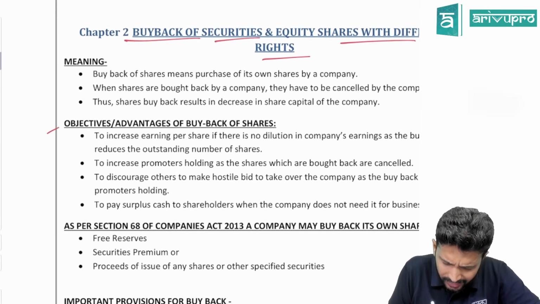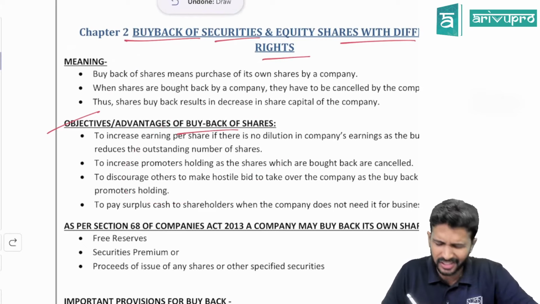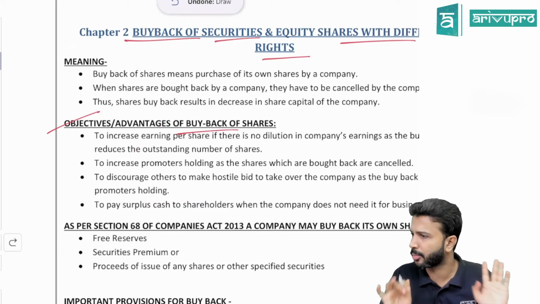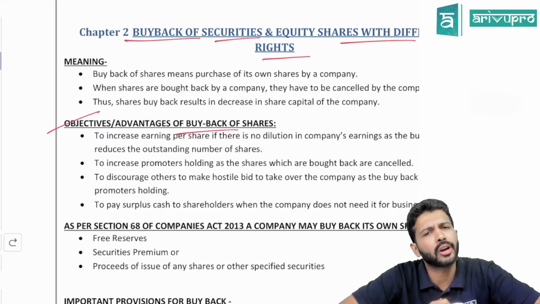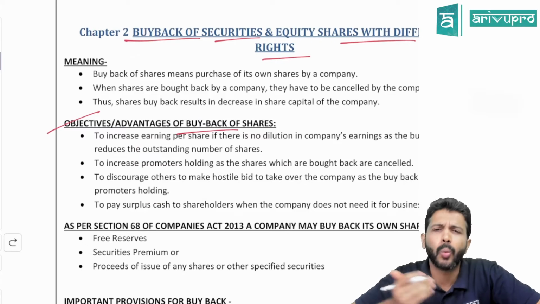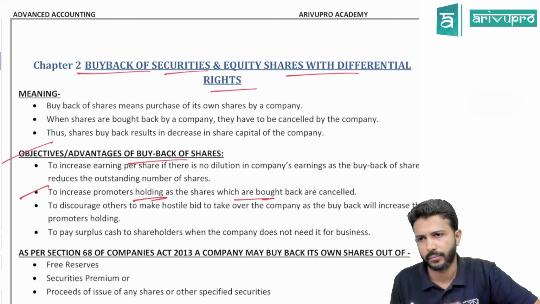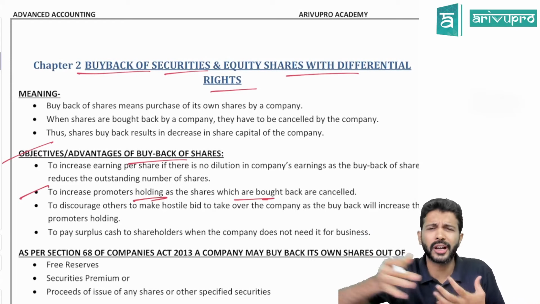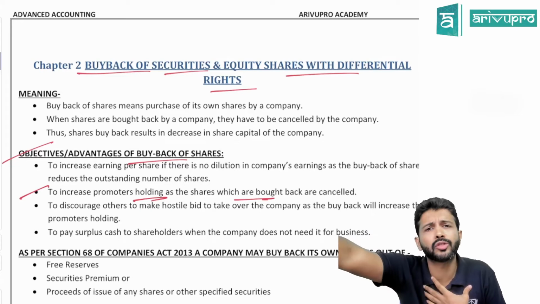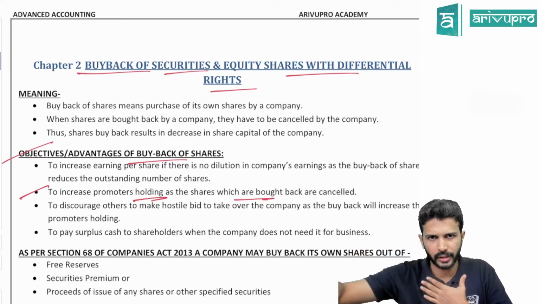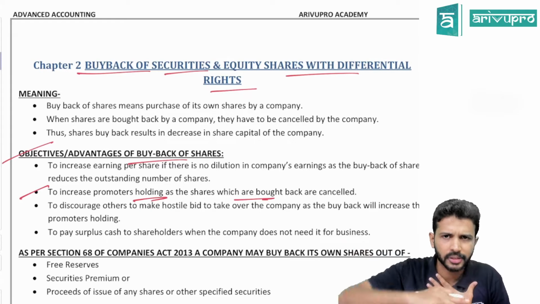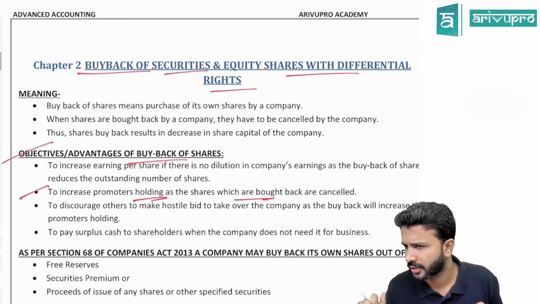Before we dive into the topic, I'll take you through a small scenario, or maybe some advantages of buyback, which are not much tested in examination, mostly just given in the study material. Why do companies resort to buyback of equity shares? One, to increase the promoters' shareholding. Suppose I hold about 40% and all of you own 60% in a company.